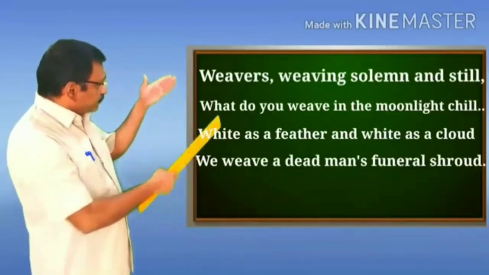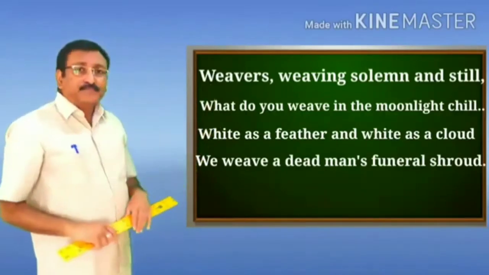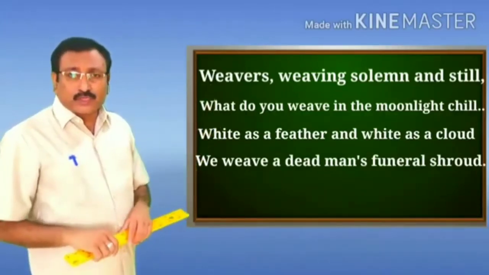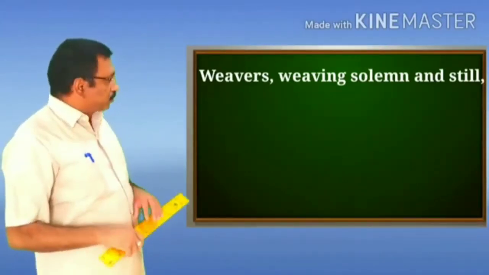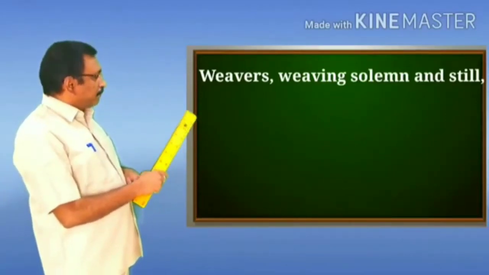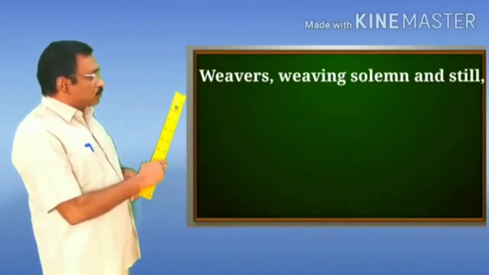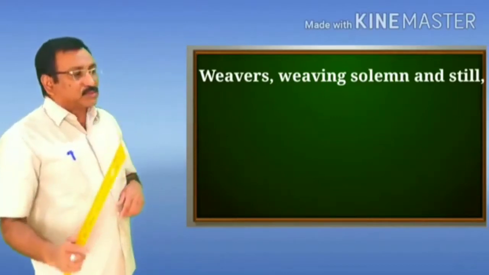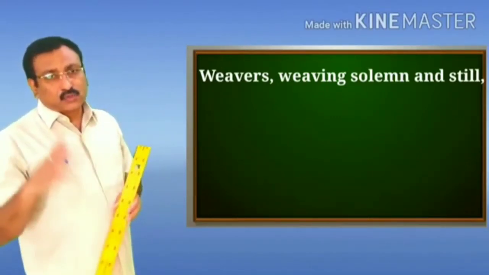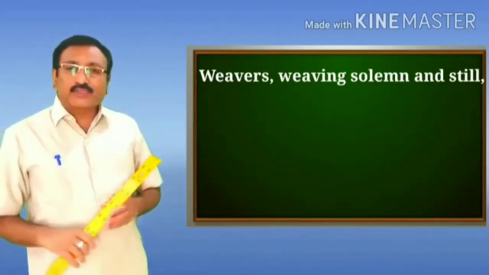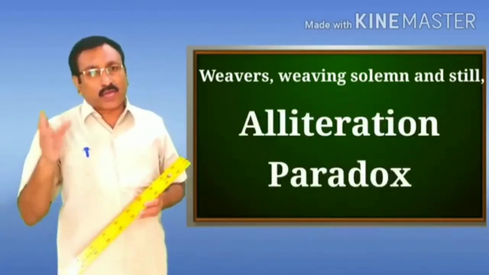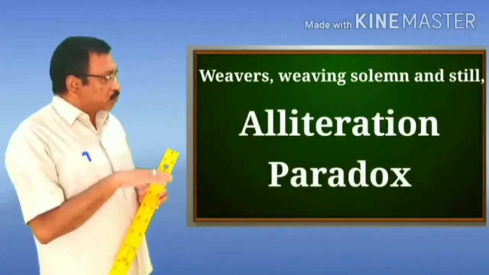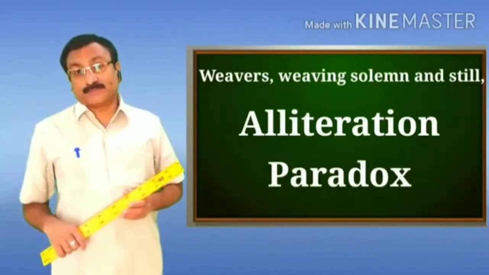Now let us come to the third stanza. In the third stanza also we have figures of speech. I read the first line: weavers weaving, solemn and still. So this line is an example of alliteration and also paradox.